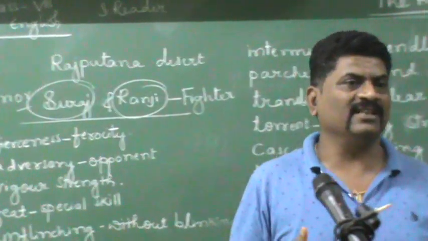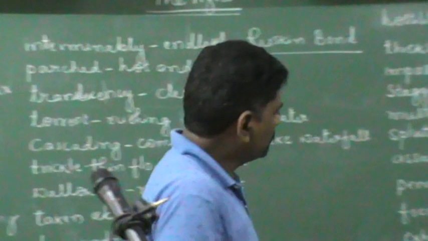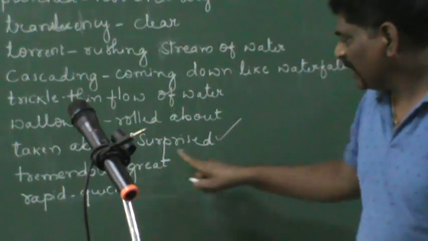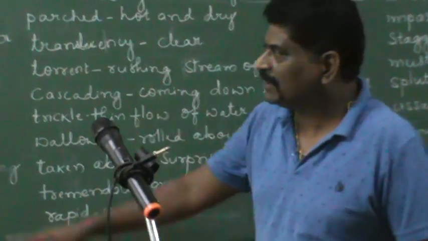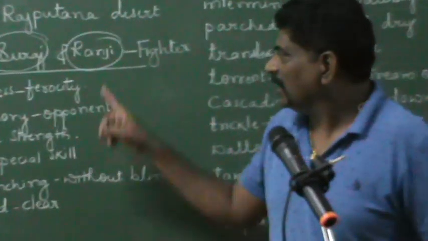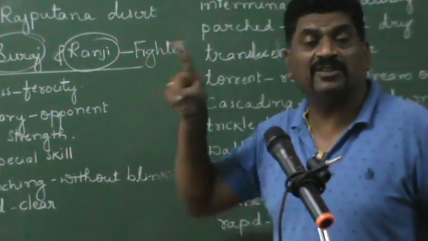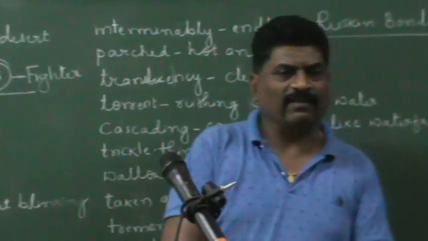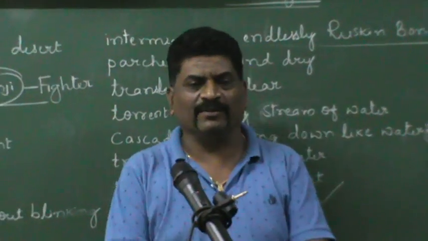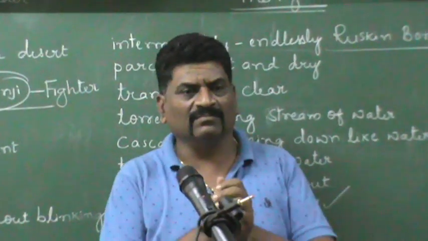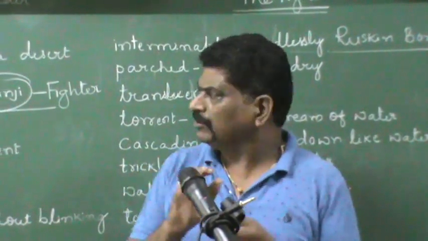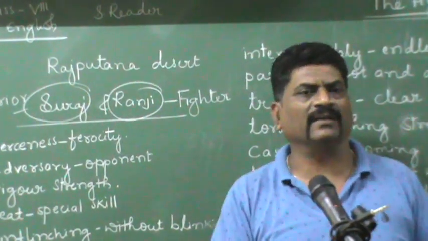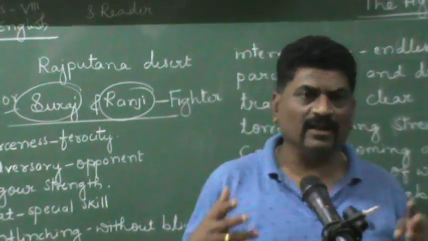By seeing Ranji, he was taken aback. Taken aback means surprised. Who was taken aback? Suraj was taken aback, because Ranji was a fighter, plus he was a champion swimmer, I told you. By seeing that, he was really surprised. He thought that Ranji may not know anything, but for the first time Suraj saw he is such a great swimmer. And by seeing him, he decides that he also should swim like that.